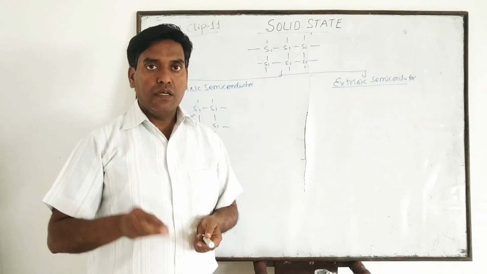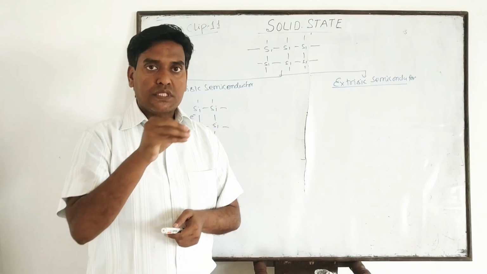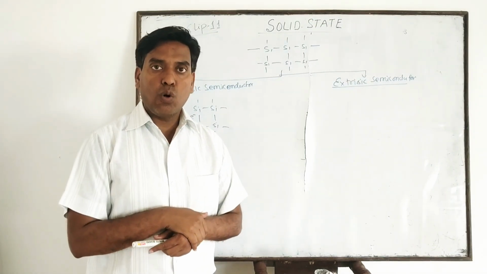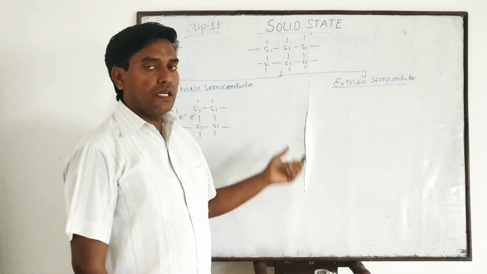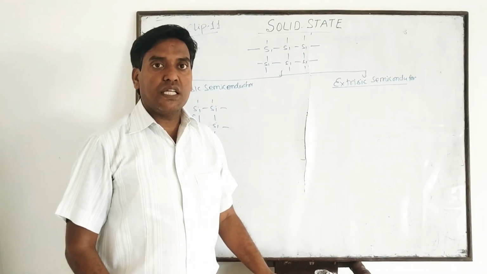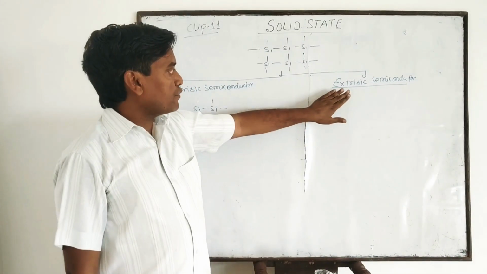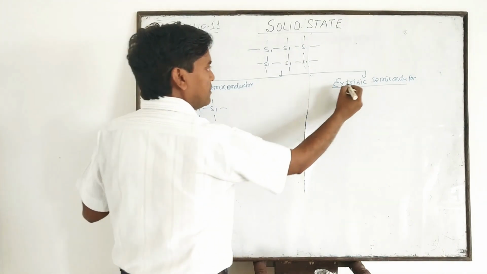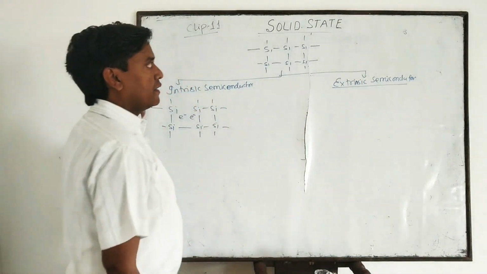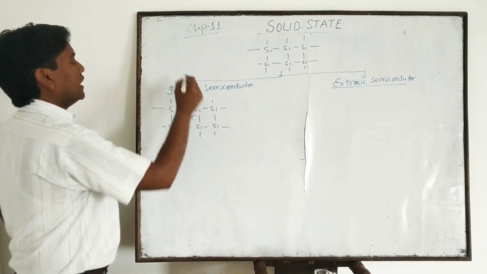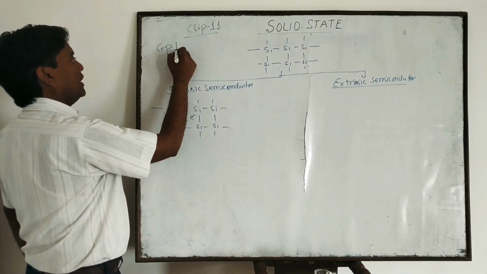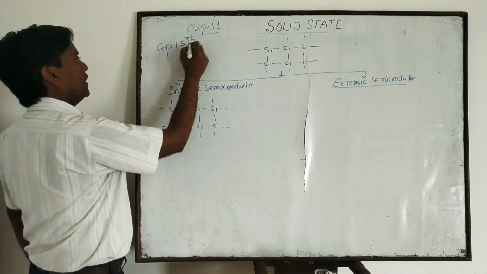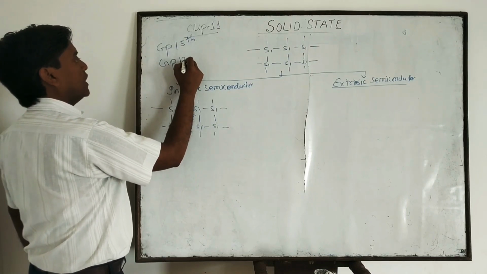What is doping? Adding certain impurities into the covalent lattice of silicon or germanium to generate conductivity. That type of semiconductor is known as extrinsic semiconductor. But one thing is there: there are 2 types of impurities, one from group 15 and second from group 13.